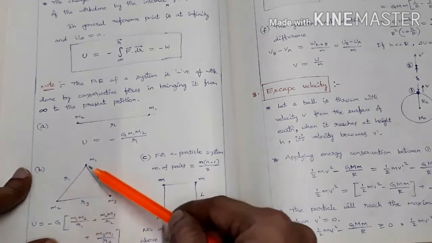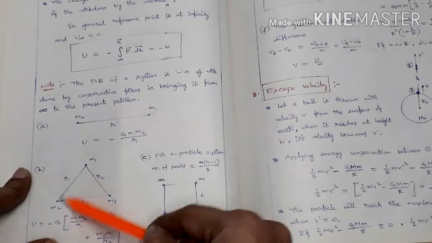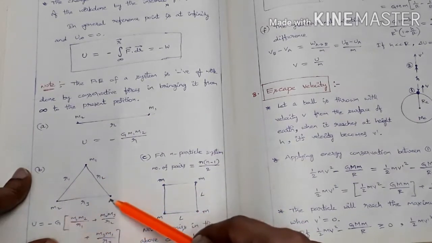Let us consider two particles at a time here. So m1 m2 once, m1 m3 once, and m2 m3 once. These three particles are brought from infinity to this present configuration.